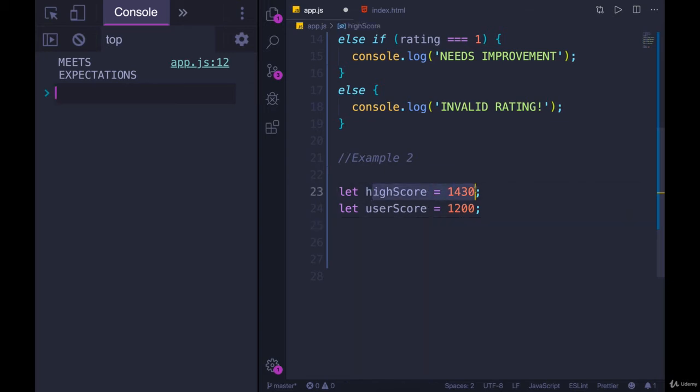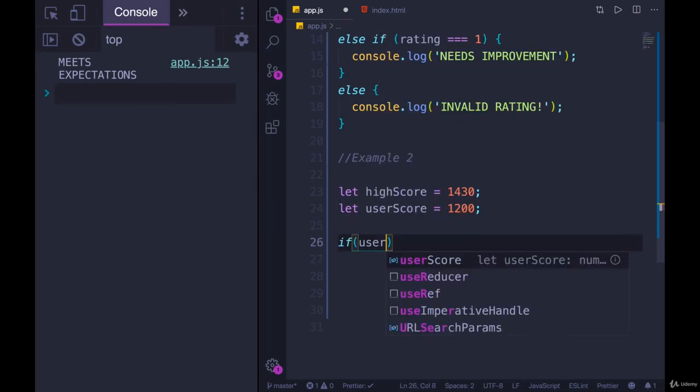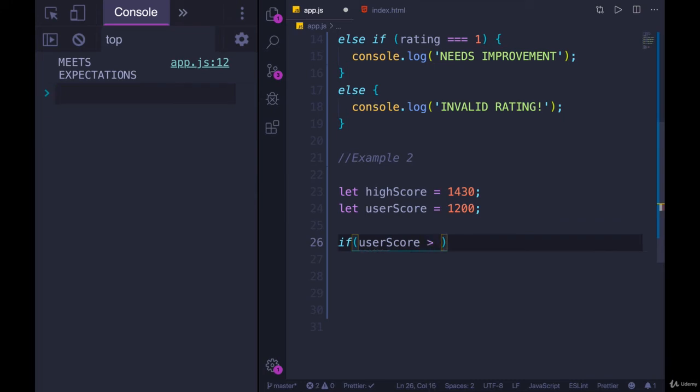I have a high score variable and a user score. So the idea is that we have a game or something where we have a high score, like an old arcade cabinet where it stores the highest score ever on that cabinet, and then the current user score. And we could write a conditional that just checks if the user score is greater than, we could even do equal to. I'm not sure what happens if you equal the high score on a game. Do you then become the high score? Let's say that's how it works.